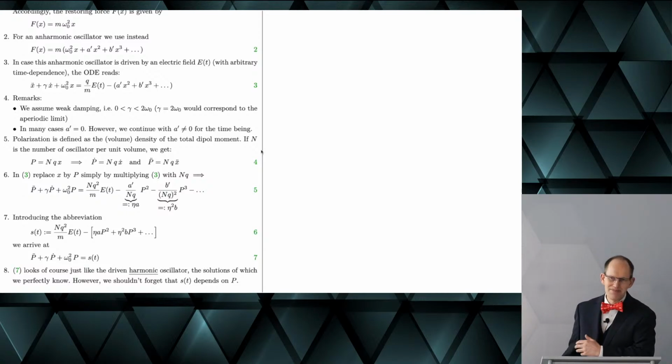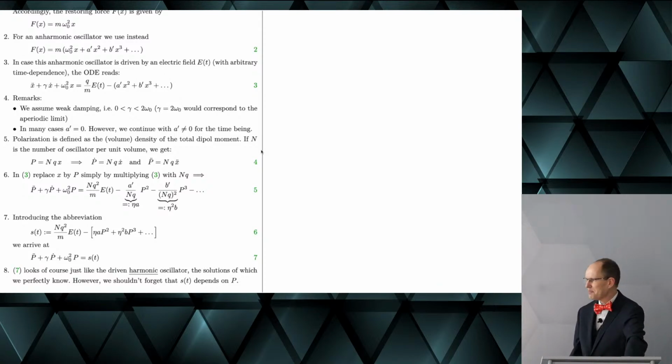But the trick is, of course, that we disguised the polarization here, so that it's hidden in S of t. The nonlinearity was just hidden, but it's in fact still there. So S of t not only depends on the electric field, but it also depends on the polarization, so on the terms that we have on the right-hand side.